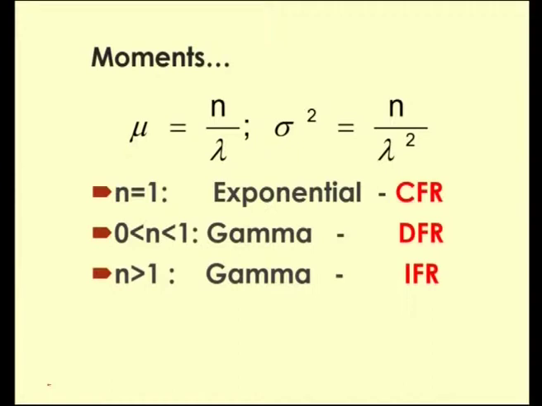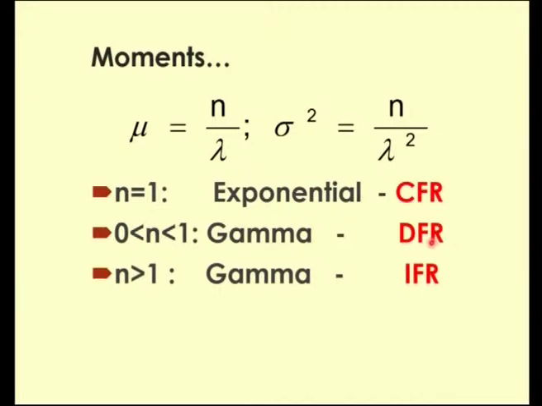When n equal to 1, we see that a gamma random variable reduces to an exponential random variable. This represents the constant failure rate, because the failure rate, namely the hazard function for an exponential random variable, is a constant lambda. In the case when n lies between 0 and 1, the gamma random variable has a decreasing failure rate.